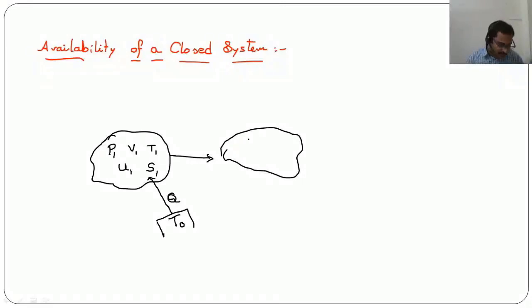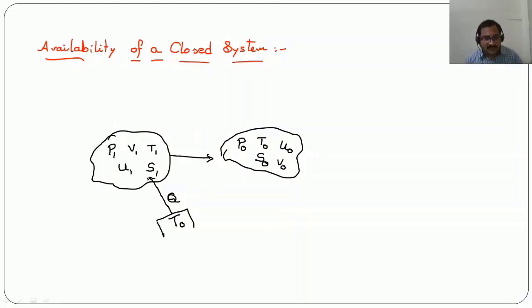So what do you mean by this dead state? When a system comes in equilibrium with the surroundings, which means that the availability of the system is zero, we call it a dead state. So here this system is interacting with the surrounding environment and reaching an equilibrium state with the surroundings. So the surrounding pressure is P0, temperature is T0, internal energy U0, entropy S0 and volume V0.